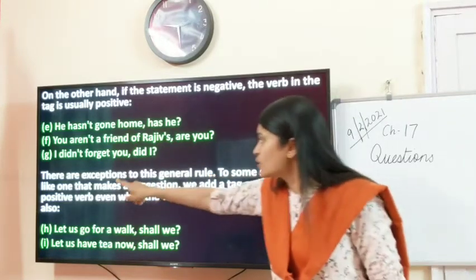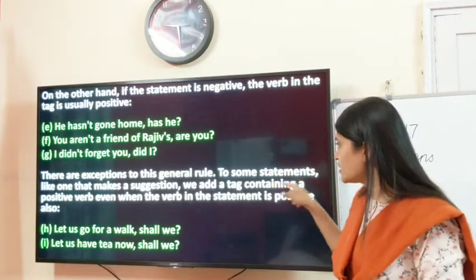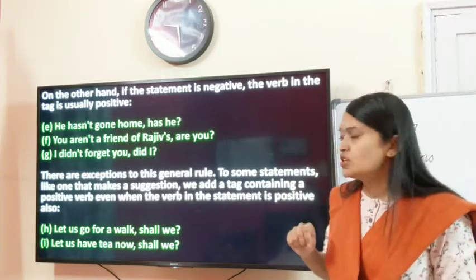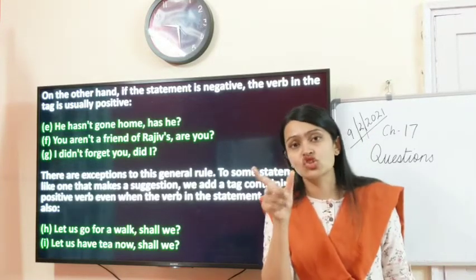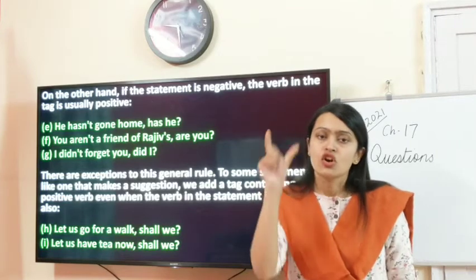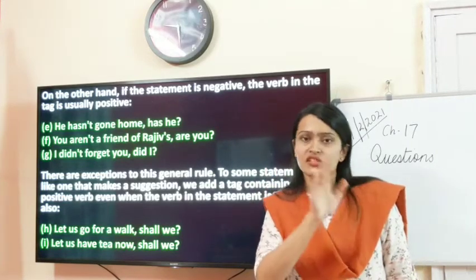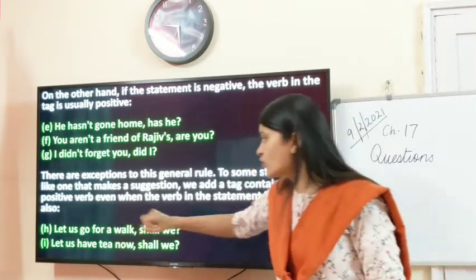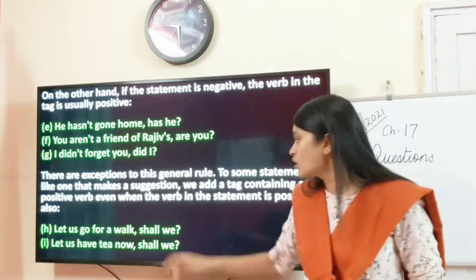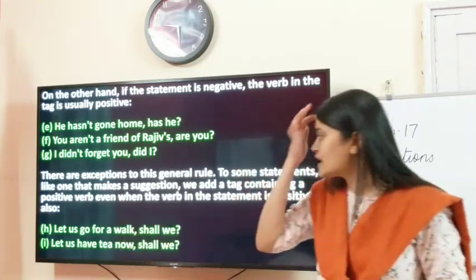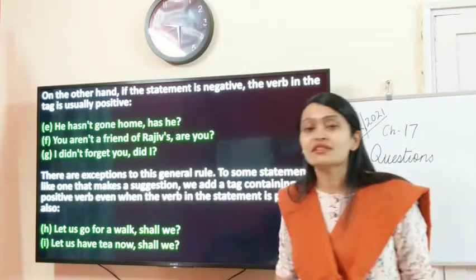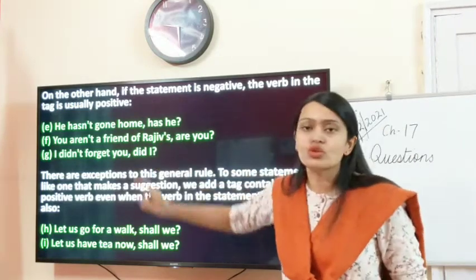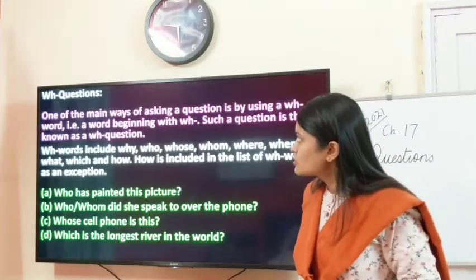To some statements, like one that makes a suggestion, we add a tag containing a positive verb even when the verb in the statement is positive. Now here they are telling us if there is a suggestion, if the statement holds a suggestion, then both the statement and the question tag will be positive. Let us go for a walk. This is a suggestion. Shall we? Let us have the tea now. Shall we? So both are positive, but this is a very rare exceptional case in case of suggestions. Otherwise this ruling is followed for the question tags.